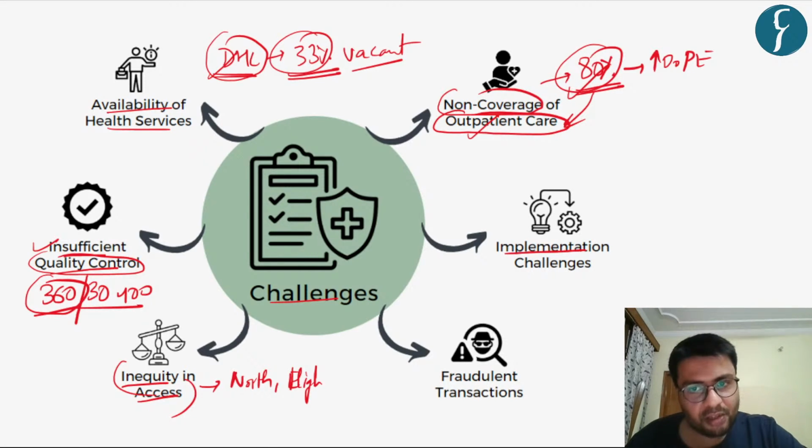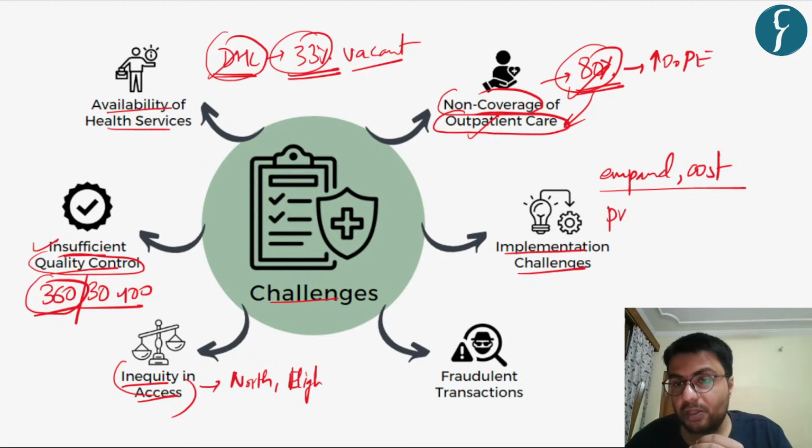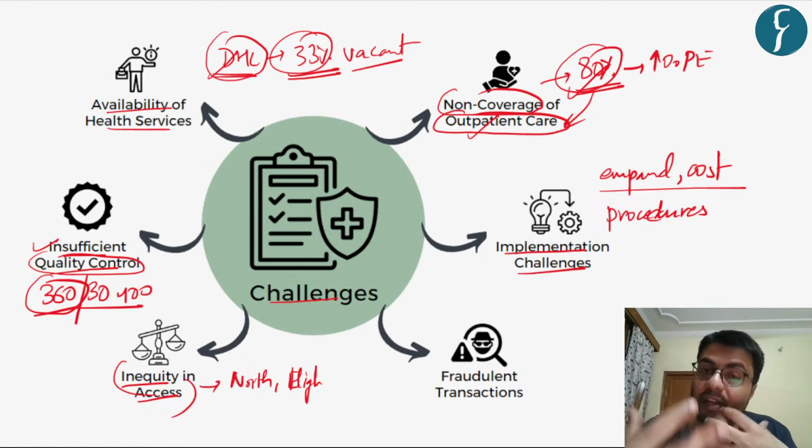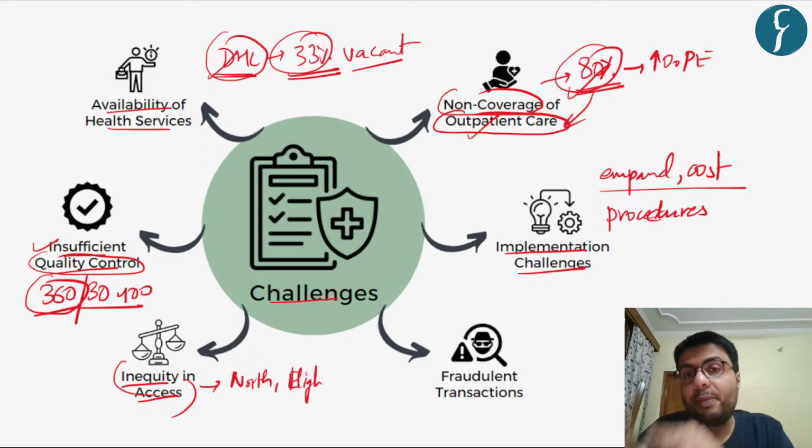Further, the scheme faces certain implementation challenges as well, because the guidelines or procedures to empanel hospitals, or what kind of cost these hospitals will incur, are quite different based on different areas of the country. Further, the procedures undertaken by healthcare service providers, be it government or private, are quite different in nature. For the same procedure, which the private sector charges 5 lakh rupees for, the government hospital can do the same procedure in say 2 lakh rupees.